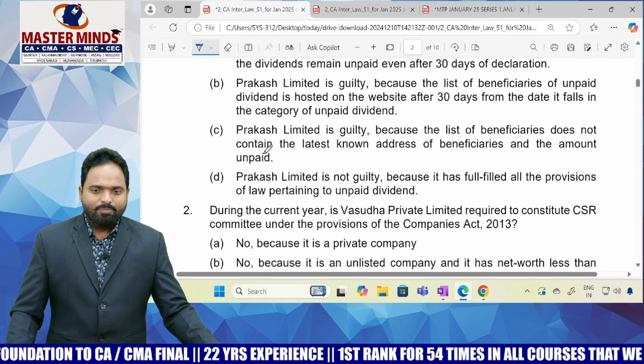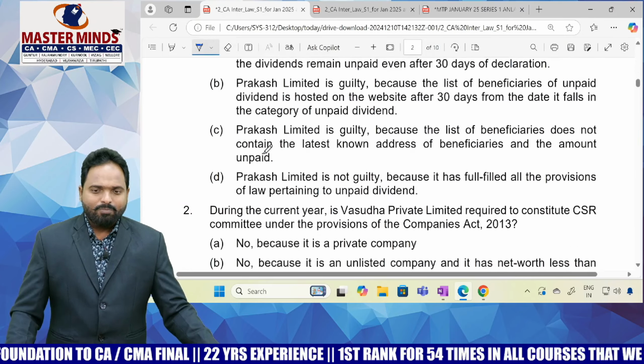So not due to default of the company, but due to unavoidable reasons, the company is unable to pay dividend within 30 days from the date of declaration. So what they have to do, they have to transfer to a separate account. Yes, they transfer to a separate account within 7 days from the expiry of 30 days from the date of declaration. But what is the problem now?